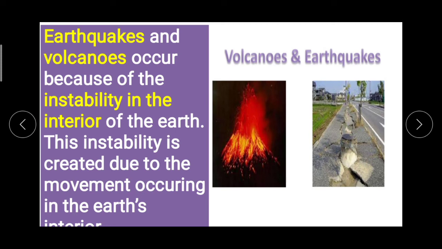is the instability in the interior of the earth. You people have already learned about the interior and the exterior of the earth. And this instability which occurs in the interior of the earth is created due to the movements occurring in the earth's interior.